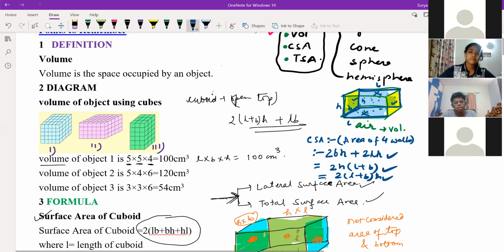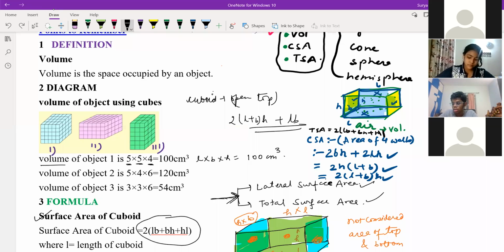Now what Dipshika was telling, 2 into LB plus BH plus HL, is the correct answer for TSA, because you have calculated for top and bottom both. So TSA is 2 in bracket LB plus BH plus HL. Then CSA, and then volume.